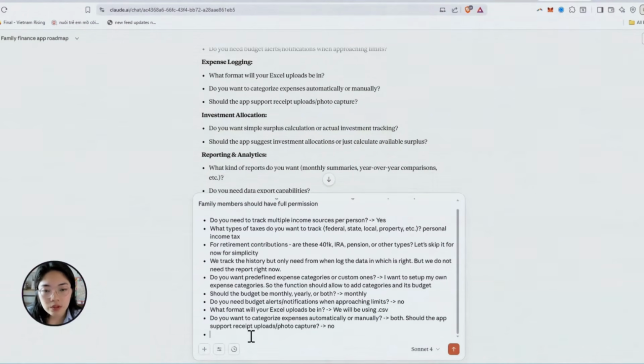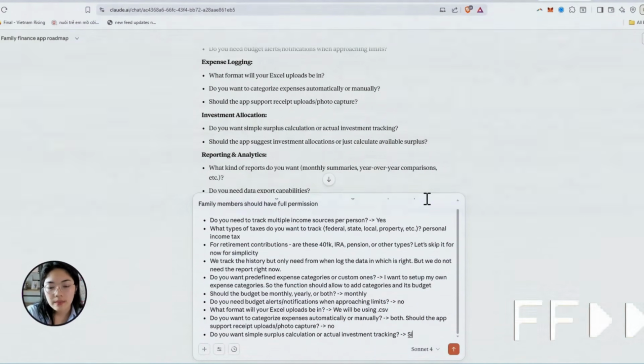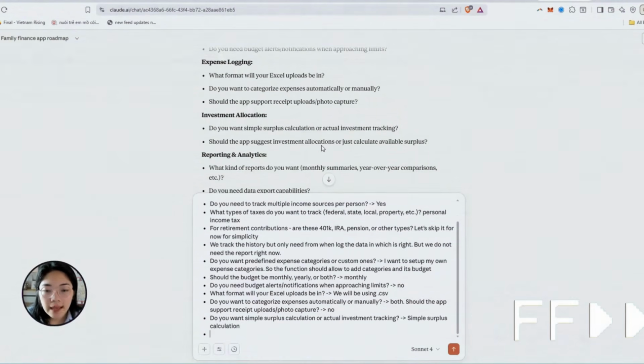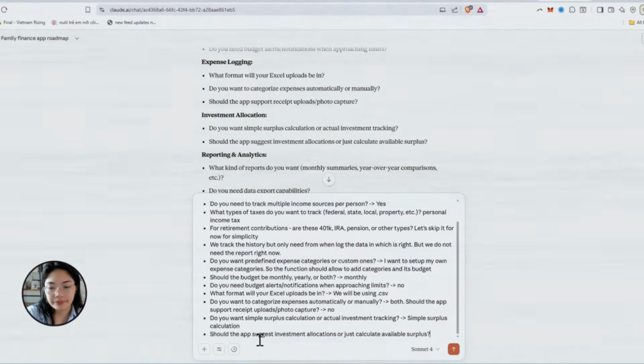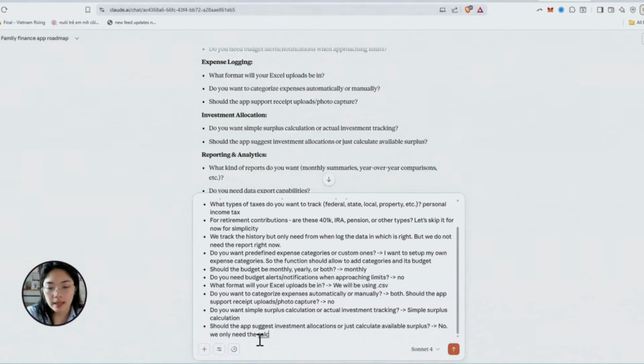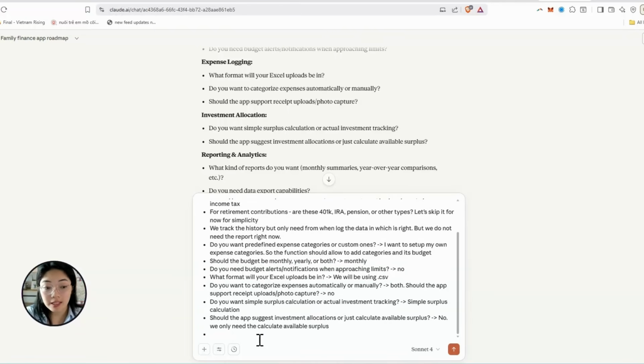Do you want simple surplus calculations or actual investment? Simple surplus calculation. Should the app suggest investments? No. We only need to calculate the available surplus. That's why in this part, if you do investment, you can actually ask for it. But this part, no need, okay?